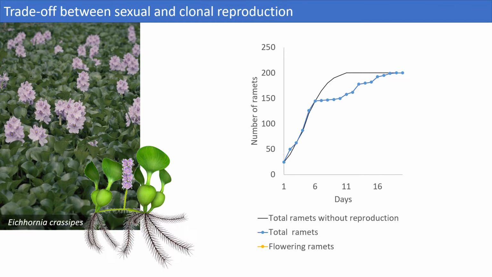This is because the plant also needs to invest some of the limited resources in the production of flowering ramets, shown in yellow. As long as the plant invests in ephemeral flowering ramets, it produces fewer vegetative ramets. But once these ramets have accomplished their function, the plant can continue investing in vegetative ramets and continue its growth.